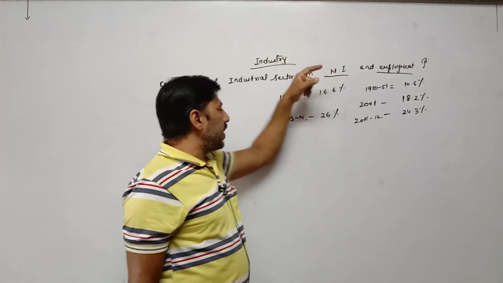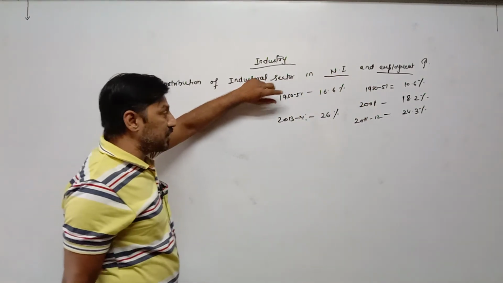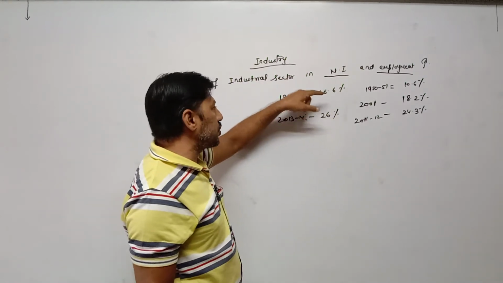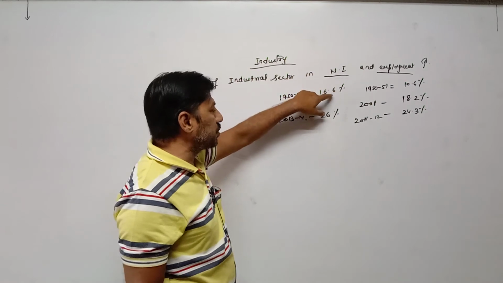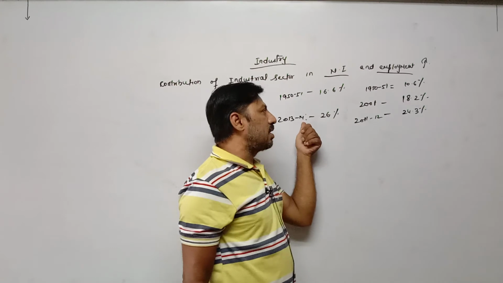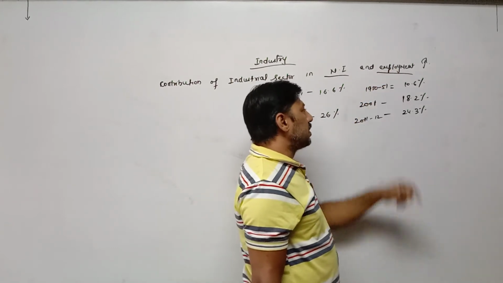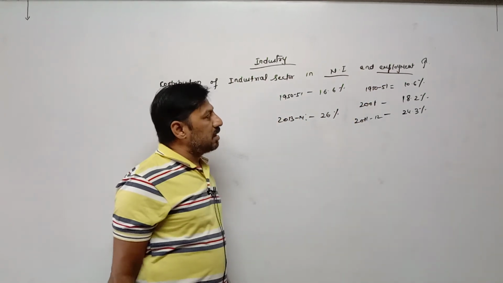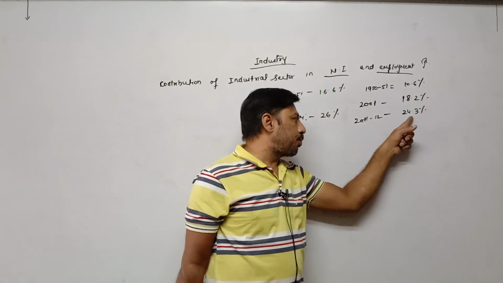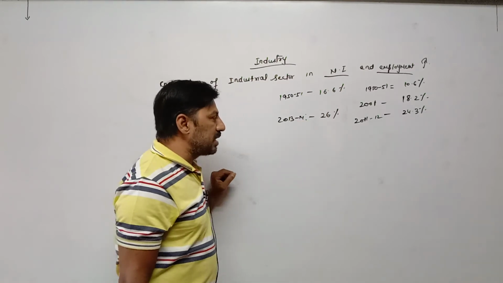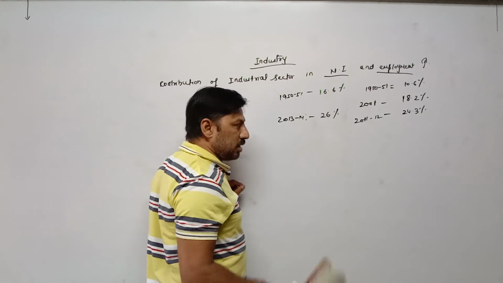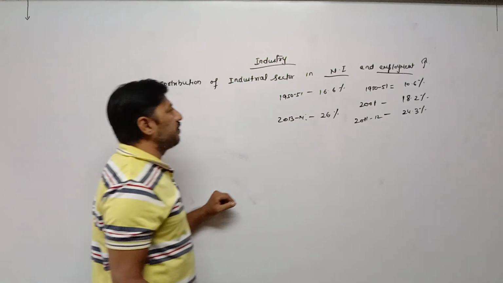First of all, the contribution of the industrial sector in national income was 16.6%, which increased to 26% in the year 2013-14. Similarly, in case of employment, the contribution of the industrial sector was 10.6%, which increased to 24.3%. On this basis, we can say the excessive burden on the agricultural sector is now reducing, or shifting to the industrial sector and service sector.